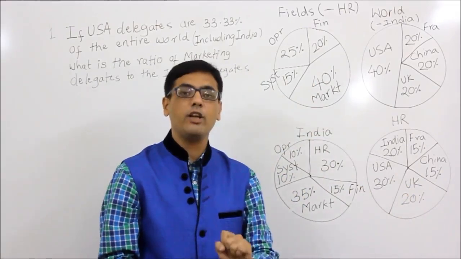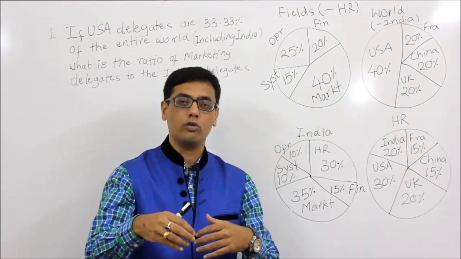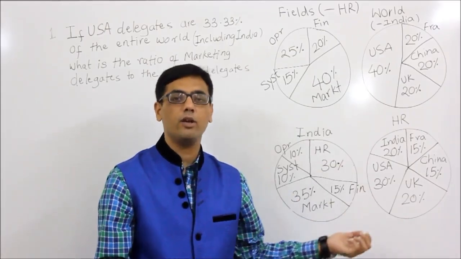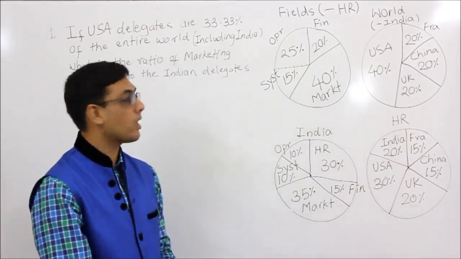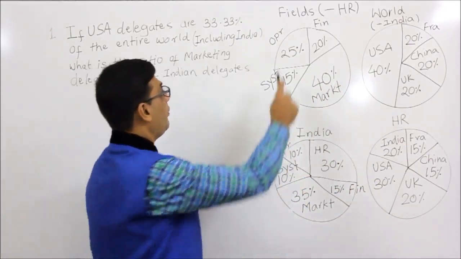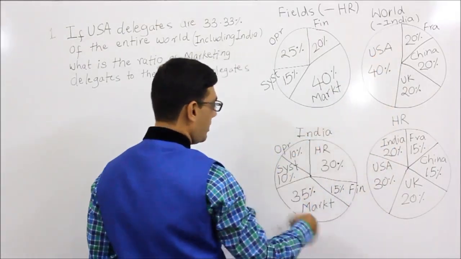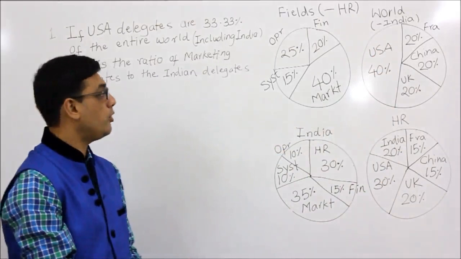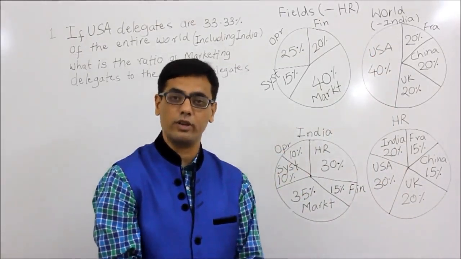Now that is the idea of the video. You can pause 100 times. So if I am faster also, you have all the opportunity and liberty to come back. So please try and understand all the 4 graphs first of all. This is field without HR, this is only HR. This is world without India, this is only India, complete breakup in percentages. So if you have to understand percentage, according to me, this is an ideal scenario kind of a question.